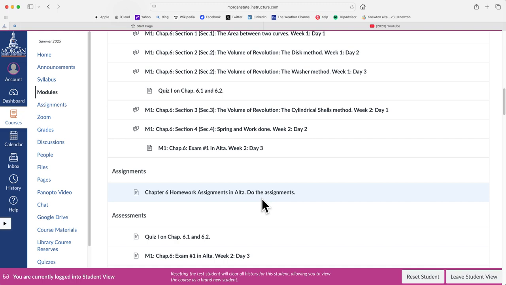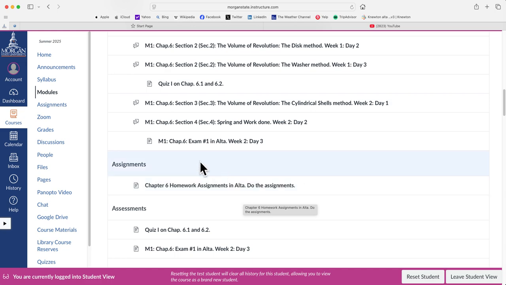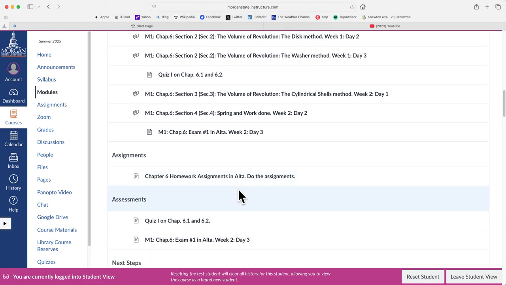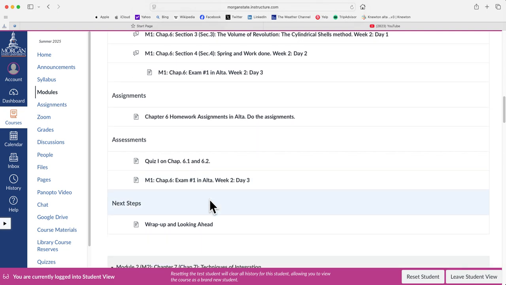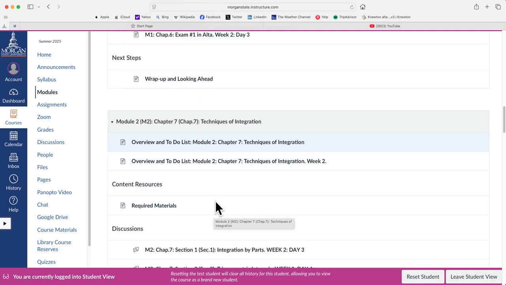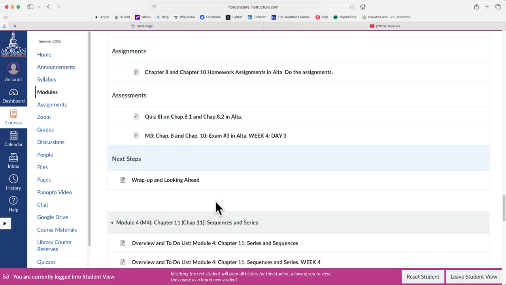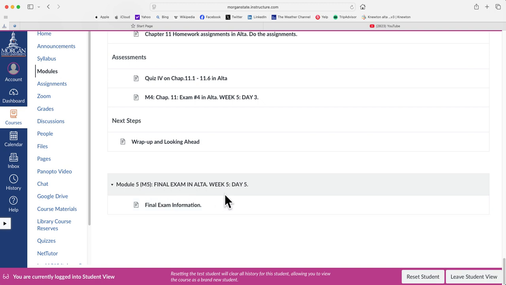If you want to see the homework assignments, we can go to assignments and see all the homework, or you can start with them here too. Under the assessments, we have quiz 1 and then exam 1. Then we go to module 2, which is chapter 7, module 3, chapters 8 and 10, module 4, chapter 11, and then module 5 is the final exam. Let's check this out for a second. Module 5 is the final exam, and it is going to happen in week 5, day 5.